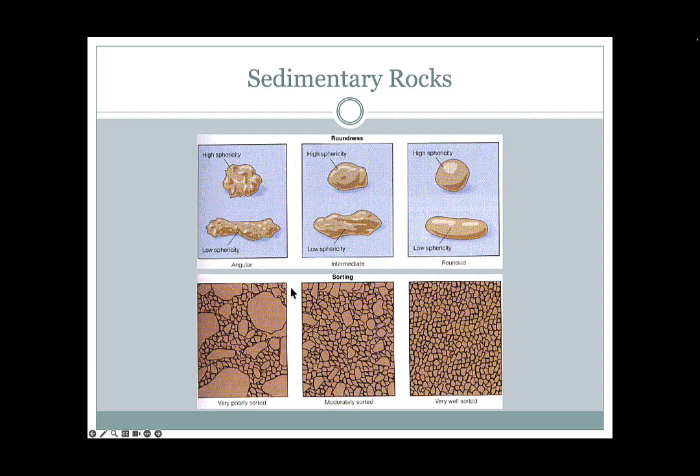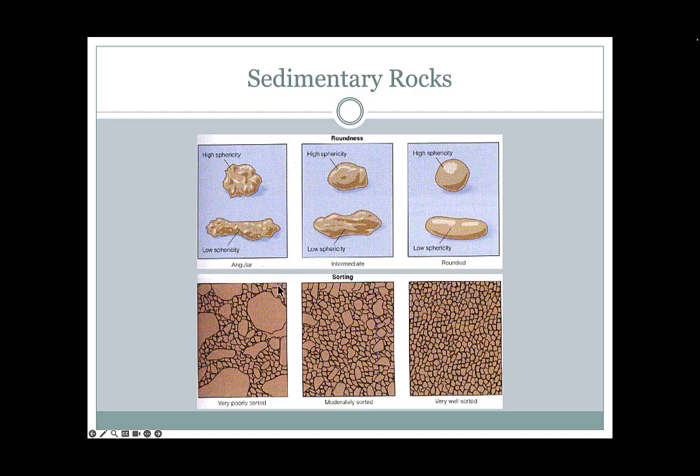When we talk about things like sand and also gravel, we talk about two things: how rounded the grains are and how well sorted the grains are. So for a grain to be round, it doesn't have to be a perfect sphere. It just has to have all smooth edges. So we would say these two are angular grains. We would say these two are intermediate, and we would say these two are well-rounded grains, even though one looks like a sphere and one's more like a pickle.